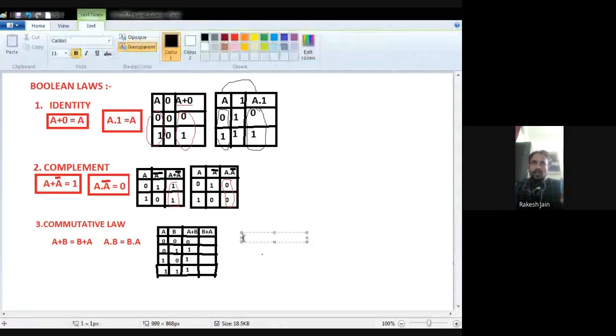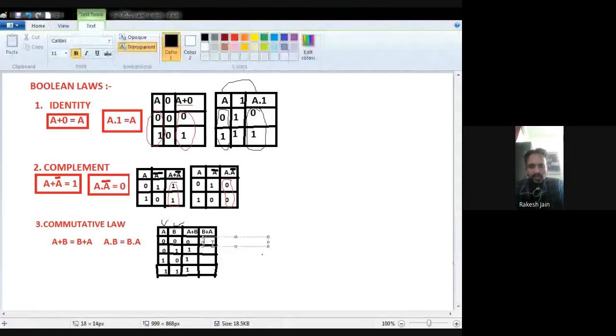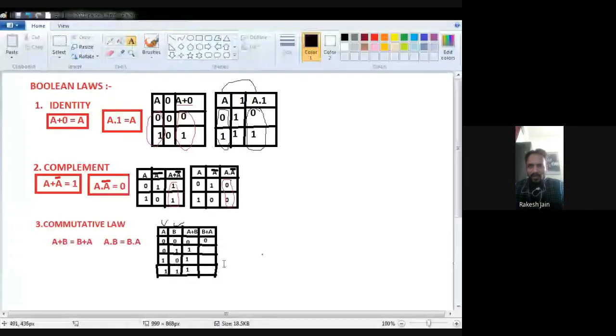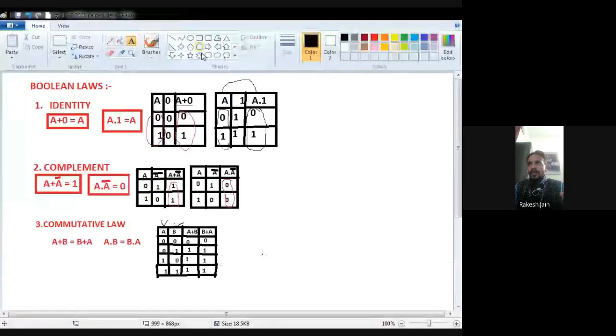Now we have to see B plus A. B is this one and A is this one. Only focus on these two. So B and A. Now see B is 0, A is 0. No one is 1, because again the plus operation is there. It means OR operation, any input is 1, output will be 1. So both are 0, output 0. Now B is 1, A is 0. We find a 1, that's why 1. B is 0, A is 1. We again find a 1, so 1. Any input is 1, output will be 1. B is 1, A is 1, because both are 1, that's why 1.